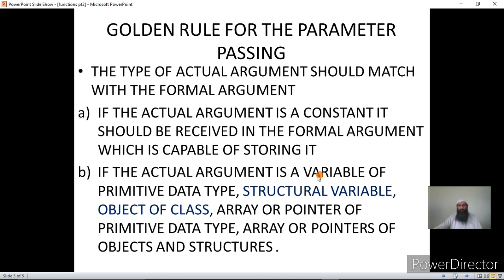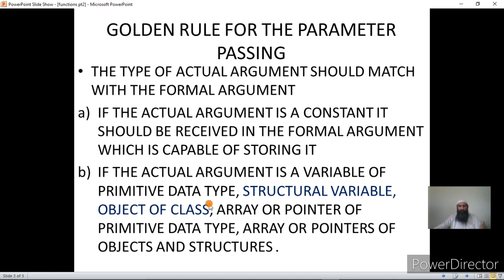That is, if the actual argument is a variable of type character, int, float, or double, it should be received in a variable of type character, int, float, or double. And if the actual argument is a structured variable, it should be received in the formal argument which is of type structure variable. Now, if the actual argument is the object, then it should be received in an object.